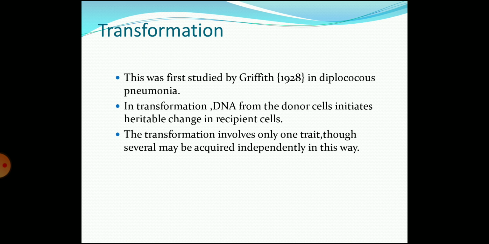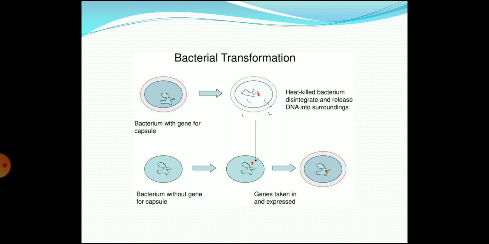In transformation, DNA from the donor cell initiates heritable changes in the recipient cell. The transformation involves only one trait, though several may be acquired dependently in this way.